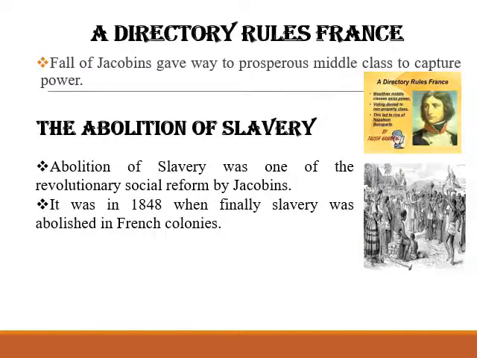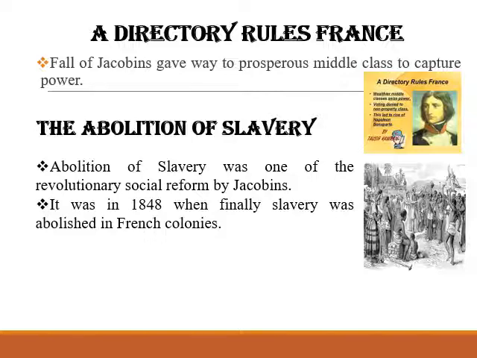The Directory rules France. Okay, after the fall of the Jacobins, a new constitution was introduced which denied the vote to the non-propertied sections of society. It provided for two elected legislative councils. These councils appointed a Directory, an executive made up of 5 members. It was meant as a safeguard against the concentration of power in a one-man executive. The ideas of freedom, equality, and fraternity remained inspiring ideals that motivated political movements in France and the rest of Europe. Okay, so this is how the Directory ruled France.